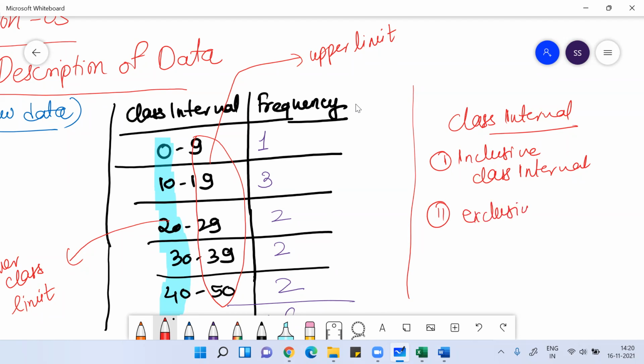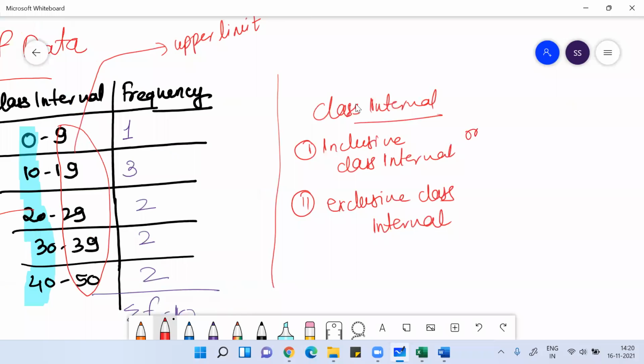Another name for inclusive class interval is discrete class interval. Another name for exclusive class interval is continuous class interval.